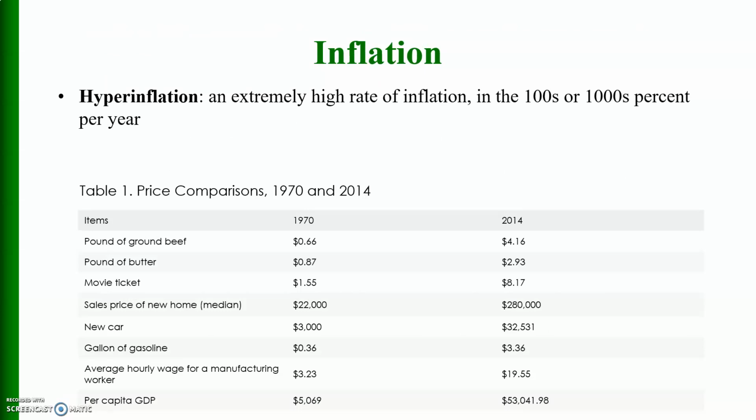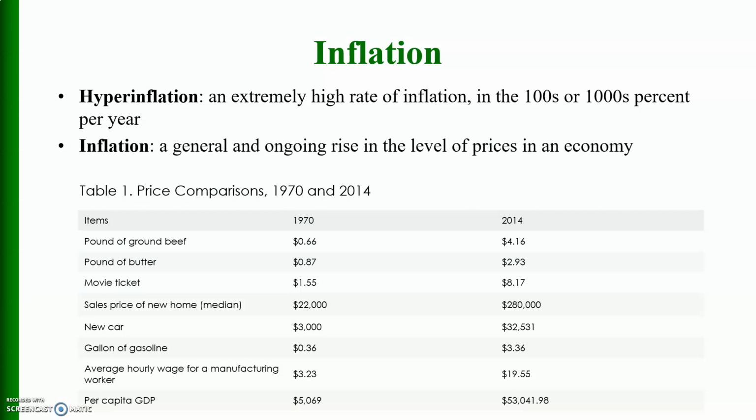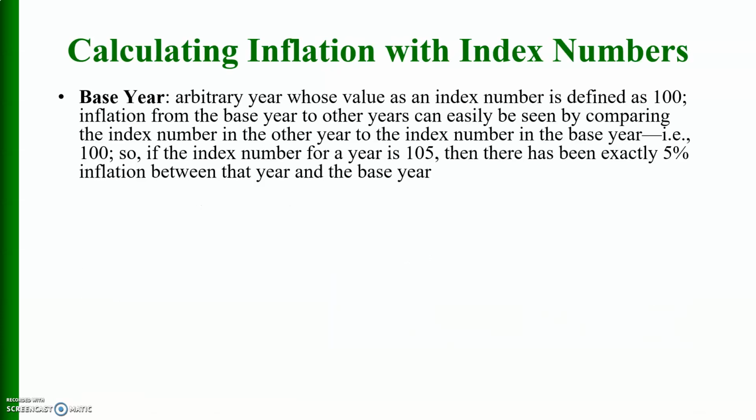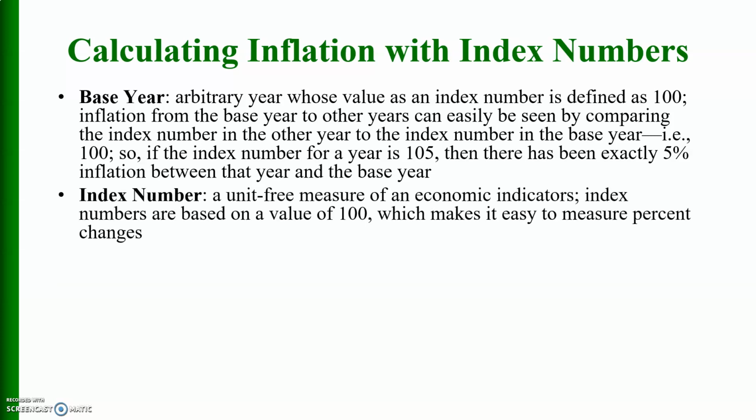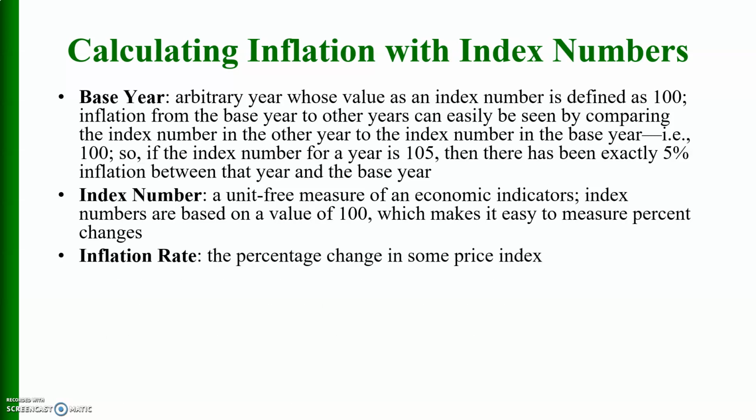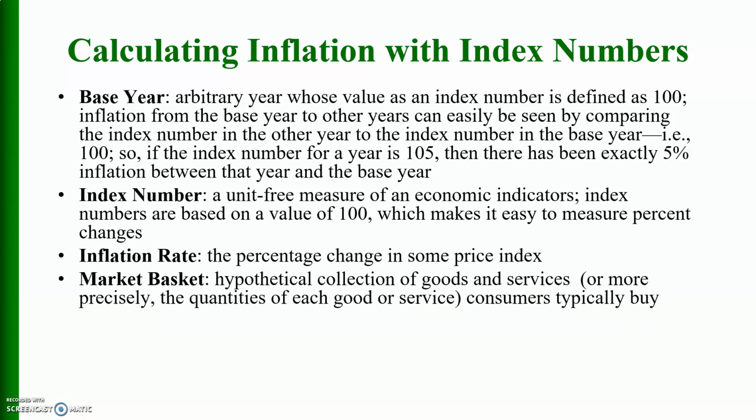Hyperinflation is an extremely high rate of inflation, that is, in the hundreds and thousands of percent per year. And inflation is a general and ongoing rise in the level of prices in the economy. Calculating inflation with index numbers. In index numbers they use a base year, and an index number is a unit-free measure of an economic indicator. Index numbers are based on a value of 100, which makes it easy to measure percentage change. Inflation rate is the percentage change in some price index.